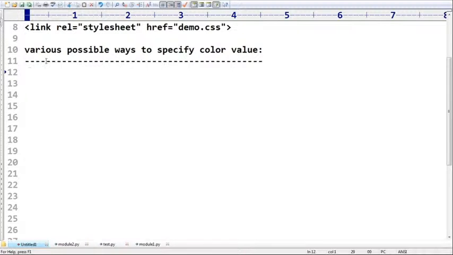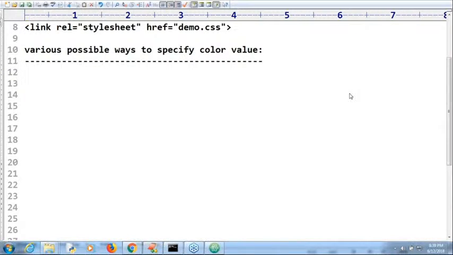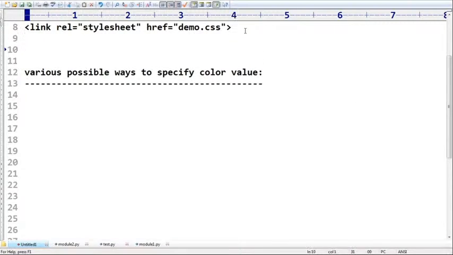Sir, there is one small doubt from a student. Rajiv is asking this doubt. Can you please clarify what the doubt is? In a CSS file, how to comment a line? How can you comment a line?